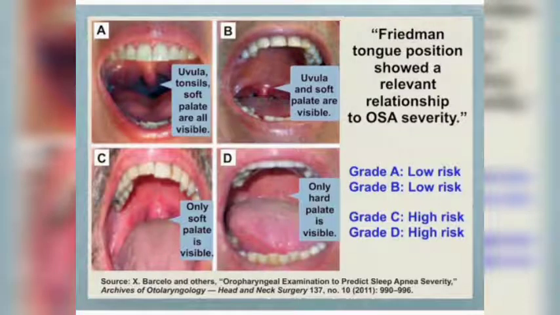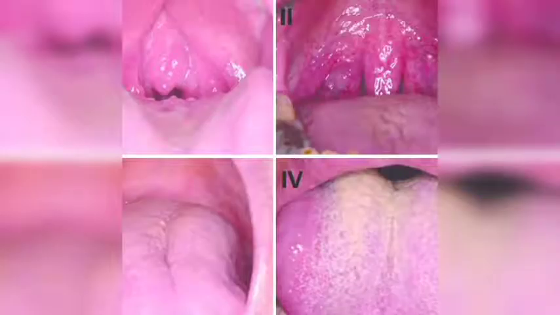So Friedman tongue positions 3 and 4 are not eligible for palatal surgery. We have to rule this out in oropharyngeal examination itself, so that we can choose who can go for palatal surgery and who cannot. Why we are discussing palatal surgery, we will discuss in the management video. This is the clinical picture of all the 4 positions.